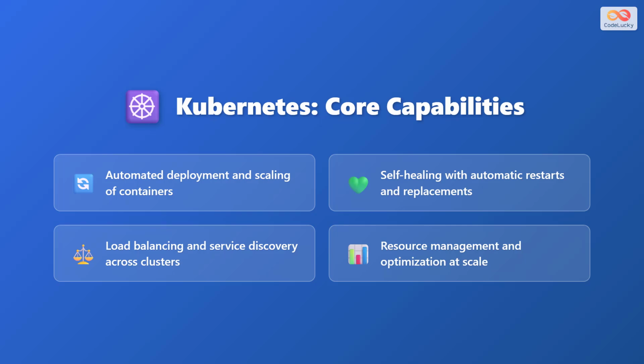Kubernetes brings powerful orchestration capabilities to the table. It provides automated deployment and scaling of containers based on demand. It includes self-healing features with automatic restarts and replacements when containers fail. Kubernetes handles load balancing and service discovery across clusters. It also manages resource optimization at scale, ensuring efficient use of infrastructure.